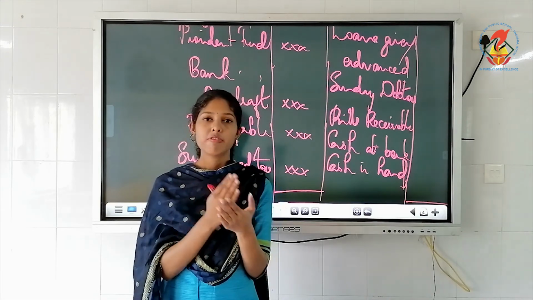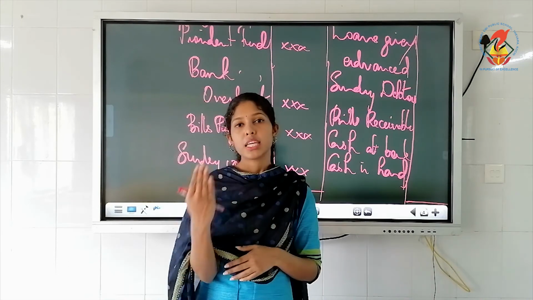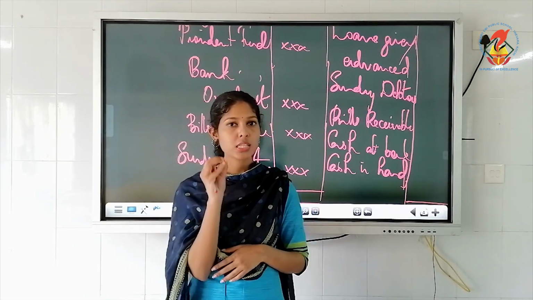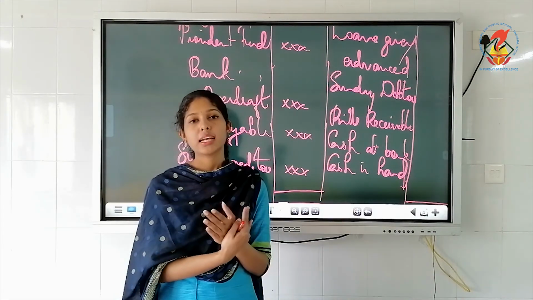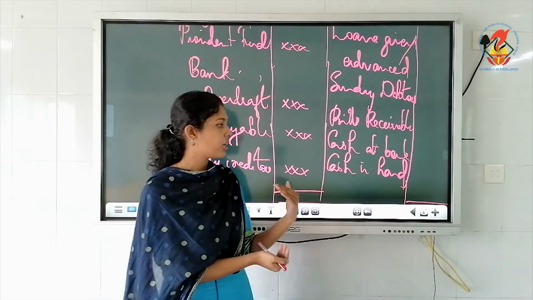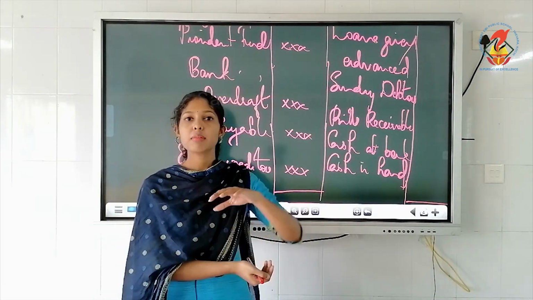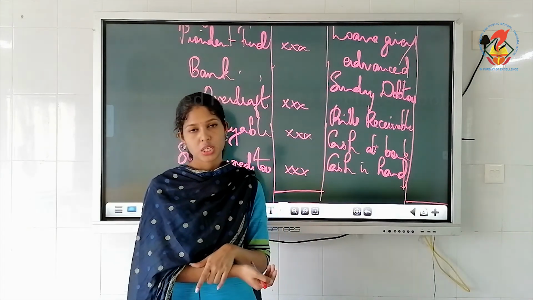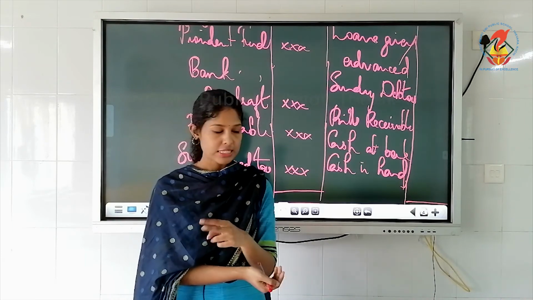Liquidity means the facility with which assets can be converted into cash. So the most liquid asset is cash in hand, because that is already in the form of cash. Then the second most liquid asset is cash at bank. Okay, that can be easily converted into cash. So that's the meaning of order of permanence and order of liquidity.